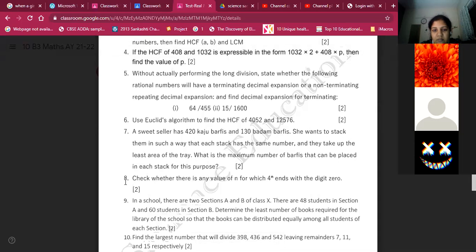Ma'am, should we write the last statement? Yes, you have to write. Like, each stack has 10 Barfis. Ma'am, can we just write 10 Barfis, like this implies 10 Barfis? Yes, that can be written, but from now onwards, keep the habit of writing the conclusion statement for all word problems. It is only necessary for word problems.